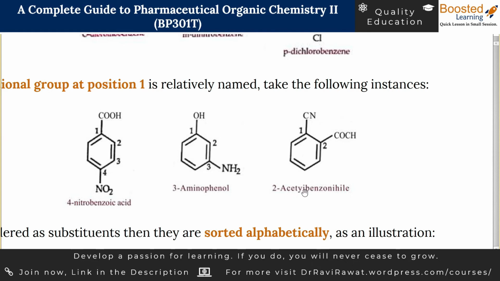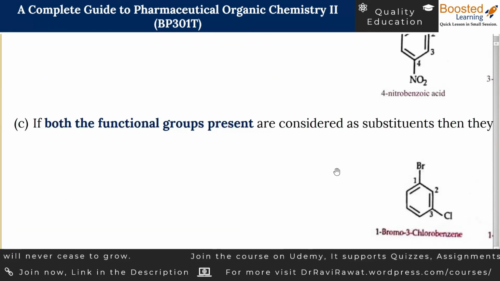I is wrongly written here. Okay, so this can be called 2-acetylbenzonitrile. There are spelling mistakes here, but I'm sure that you will be able to correct them, because you do not have to memorize things, you actually have to understand them. Do not limit yourself to understanding only. You have to actually utilize what you are learning. We will discuss that someday when we find time.